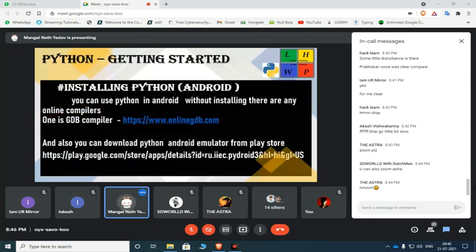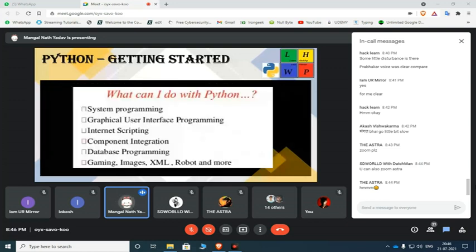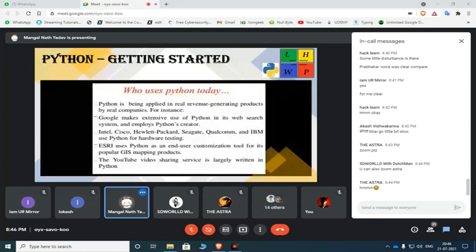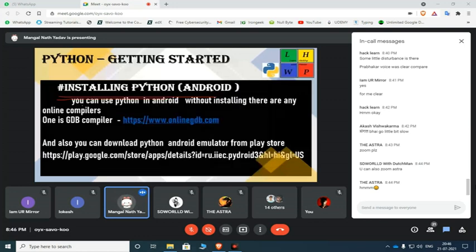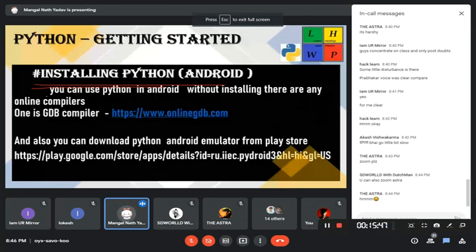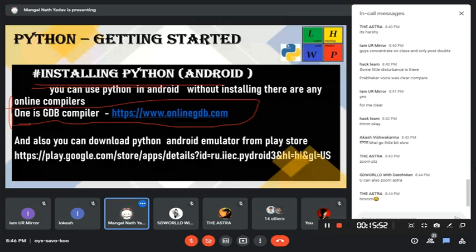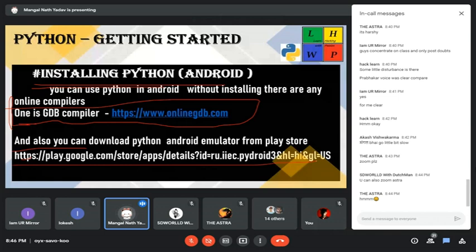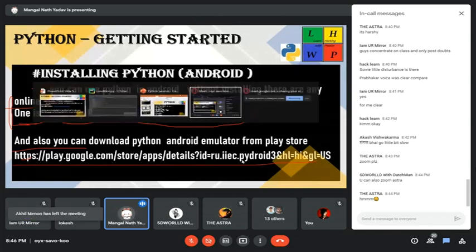Installing Python on Android. Many people think we can't do programming on Android, but we can do programming on Android also. But it becomes difficult to use that small keyboard, and it will also harm our eyes and mind. So you can also use the GDB compiler, which is available on mobile also. You can just go to the web browser and turn on the desktop site option. You can also download an app called Pydroid. I will show you that app and give the app link in the description.